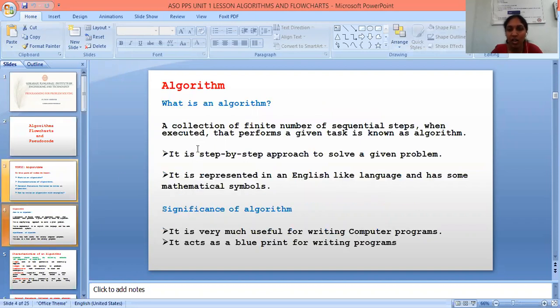Next, what is an algorithm? An algorithm is a collection of a finite number of sequential steps that, when executed, performs a given task. It is a step-by-step approach to solve a given problem. It is represented in an English-like language and has some mathematical symbols. What is the significance of an algorithm? It is very useful for writing computer programs. It acts as a blueprint for writing programs.